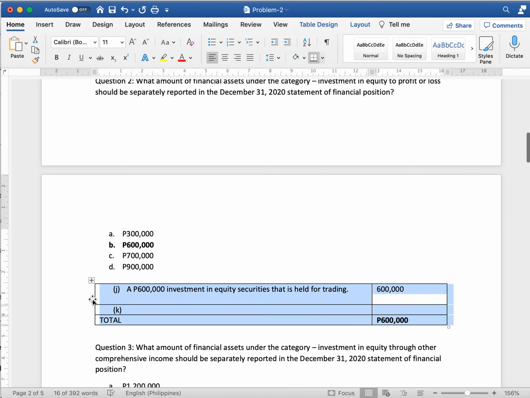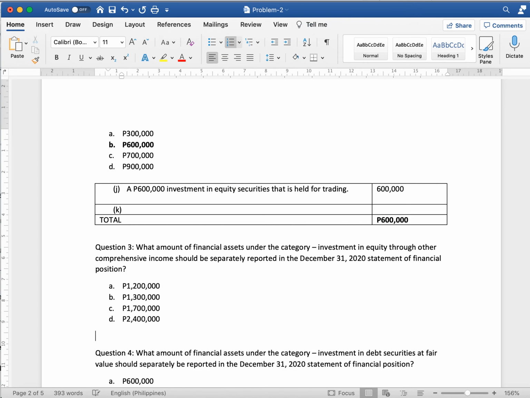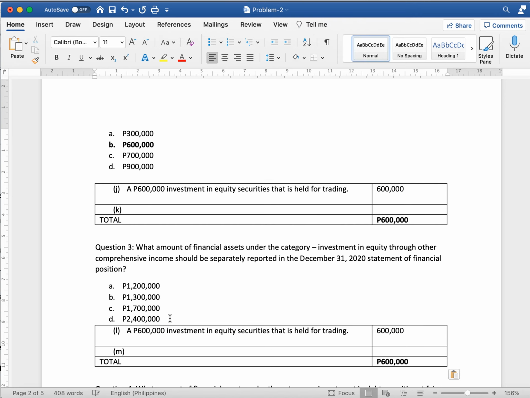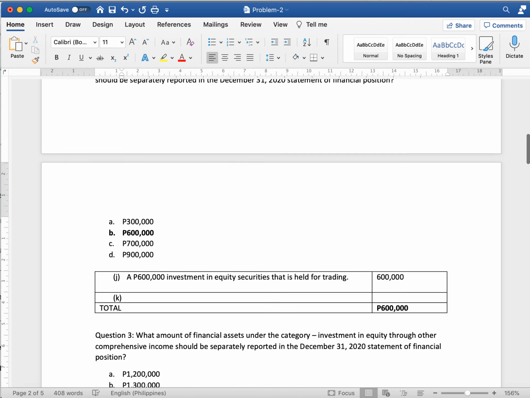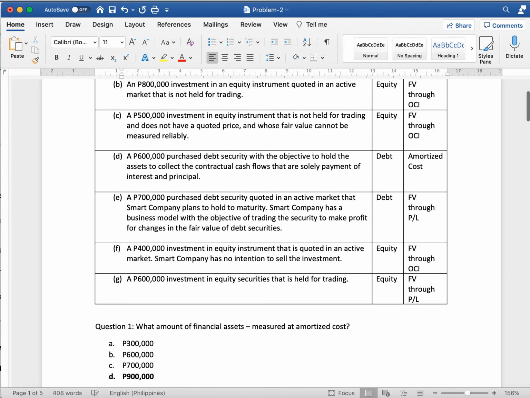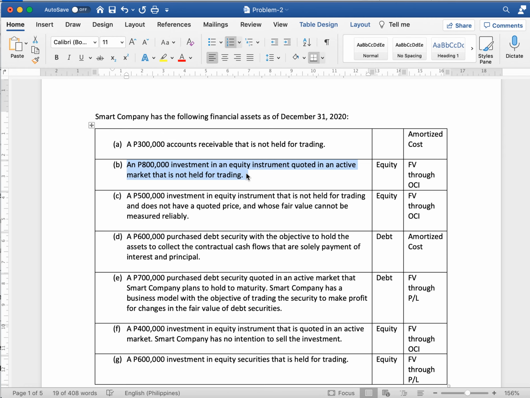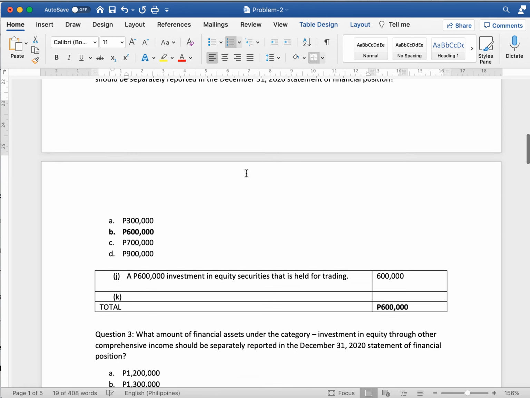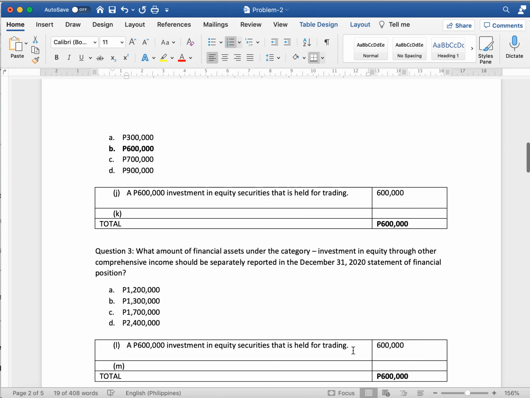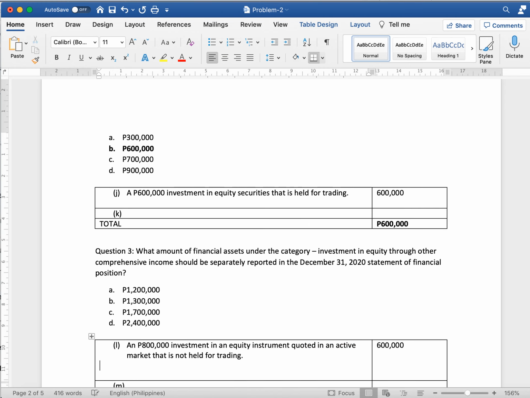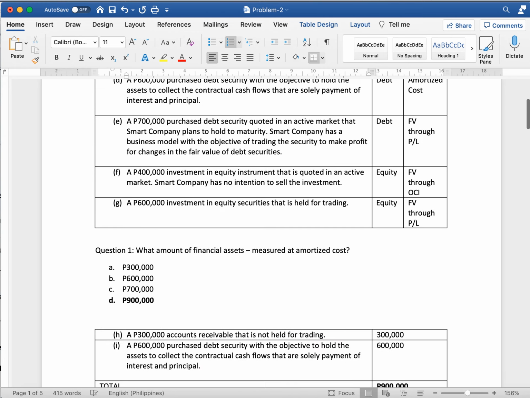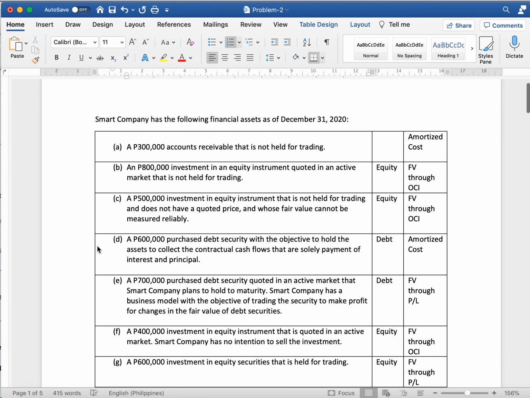For number 3, the question is the financial asset category which is investment in equity, but at other comprehensive income. So equity, OCI. So this one. Let's move it. Then the second one, which is this one, 500,000.